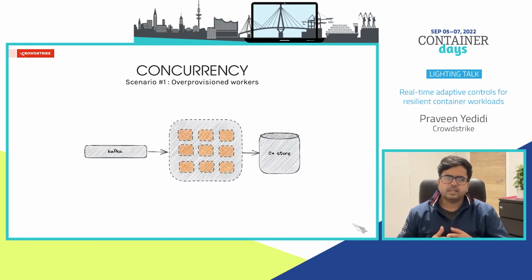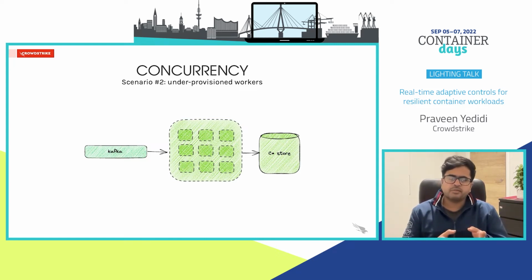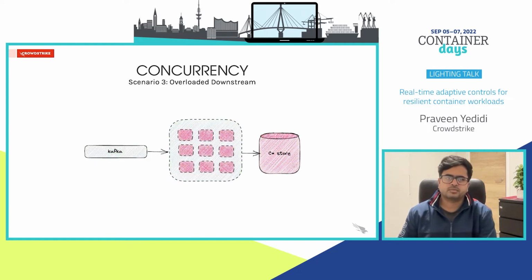In this scenario, the Kafka topic is empty and the workers are not doing any work other than just polling Kafka for new messages and are potentially wasting CPU cycles. Now say we have some traffic and Cassandra is in good shape and the consumer is performing quite well. But since we are running the same number of workers as when we were empty, maybe we are not utilizing all the processing capacity that a pod is capable of here. Maybe we can run more workers without overloading the system.